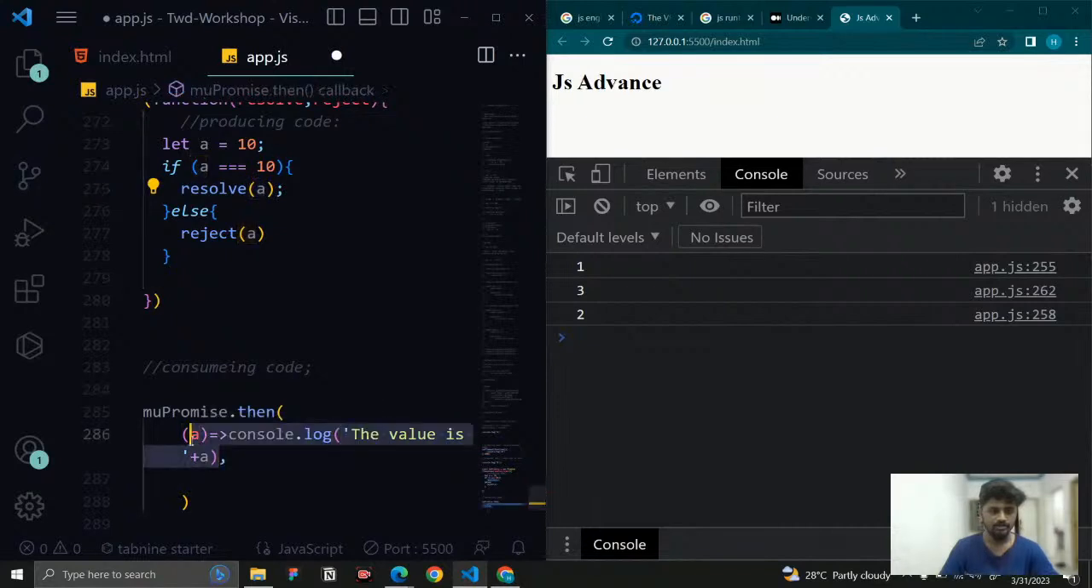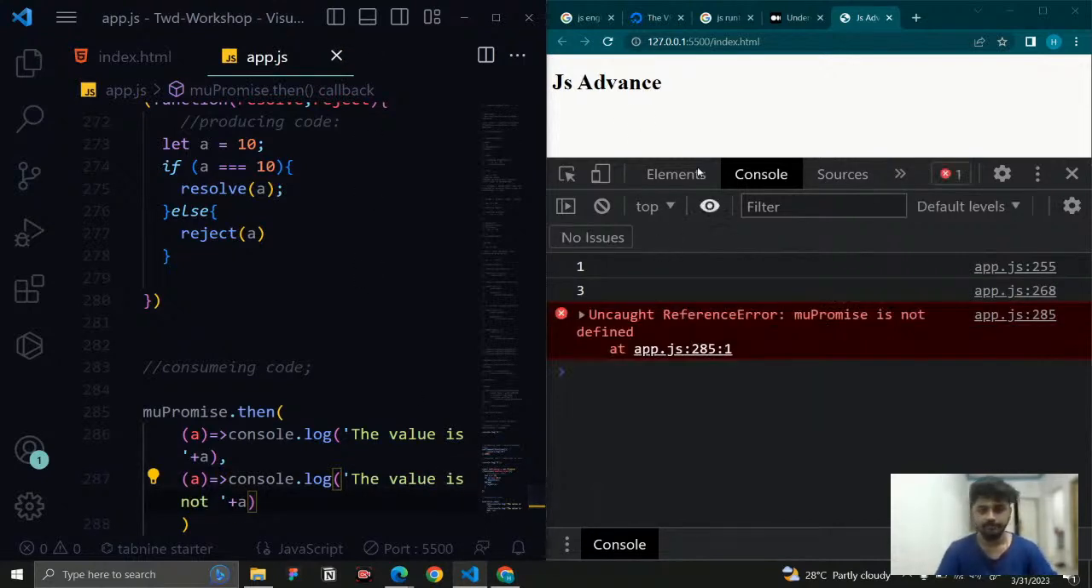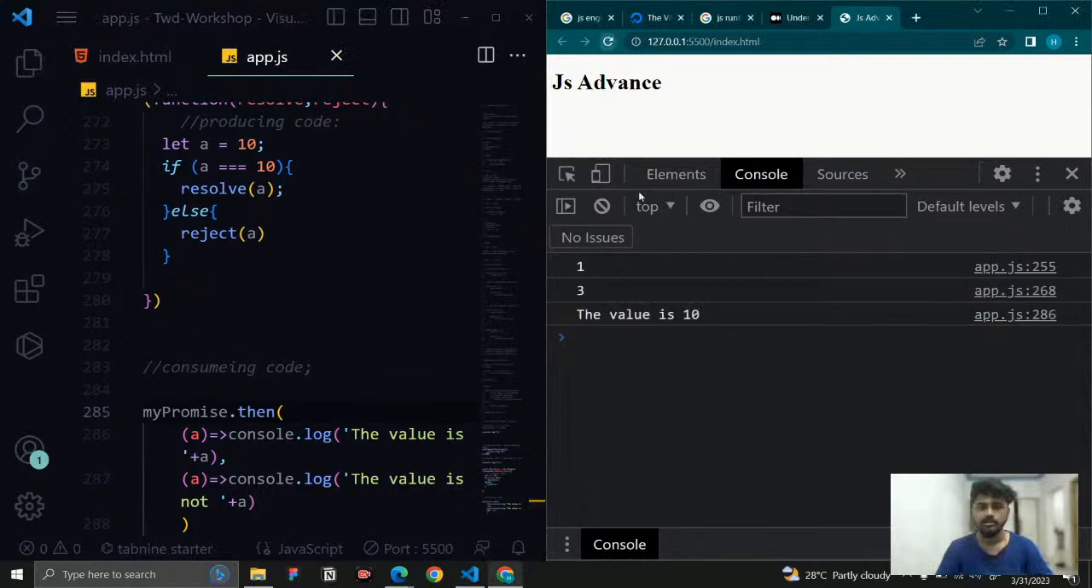And here the next one is for the reject ratio. So I'm just going to fetch it. And here the value is not a. If I save it, not my proof, I just made a mistake. I mean myPromise. Clear? Let me save it.